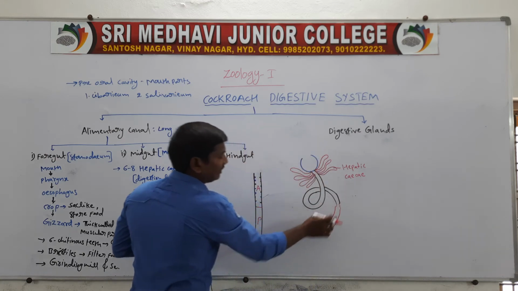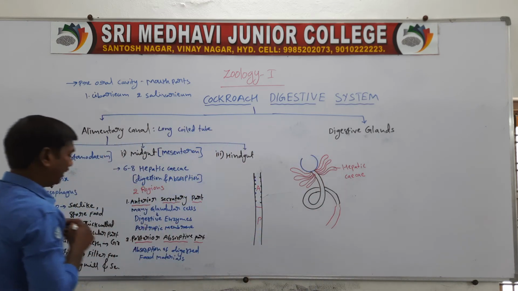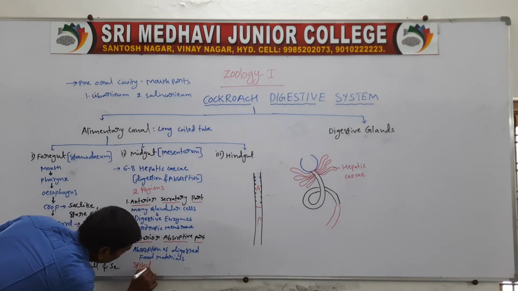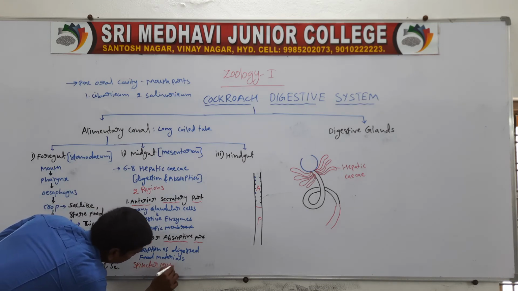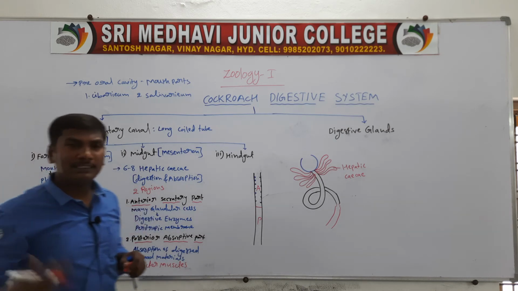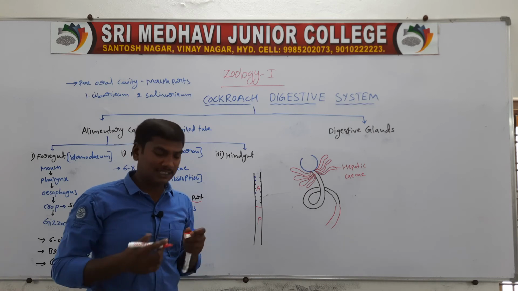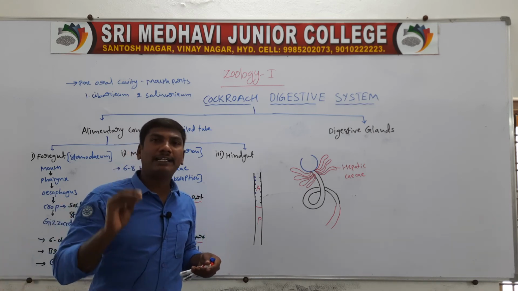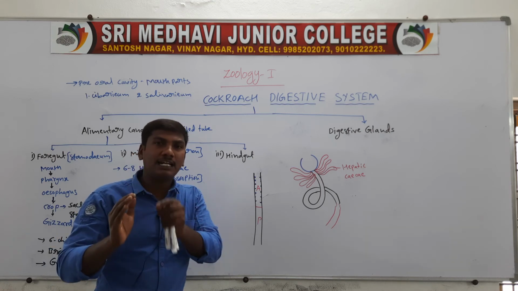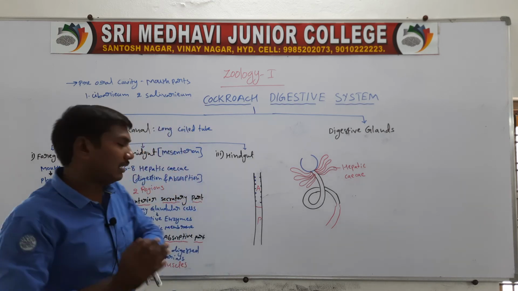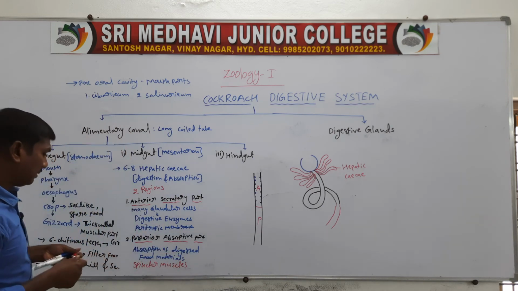Hindgut. The midgut opens into the hindgut. This region contains sphincter muscles. The function of the sphincter muscles is the prevention of backward flow of the undigested food materials.